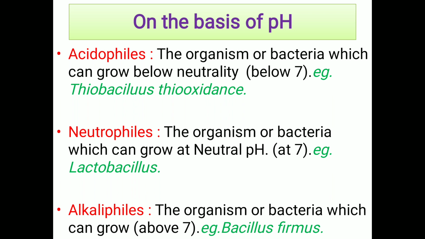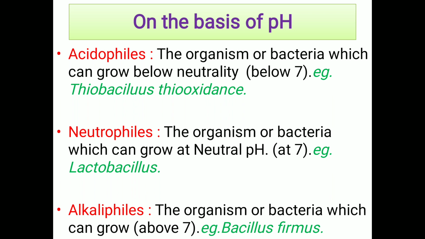Next, on the basis of pH. Some bacteria require acidic pH, some require neutral, and some require alkaline pH. On this basis, the first class is acidophiles.